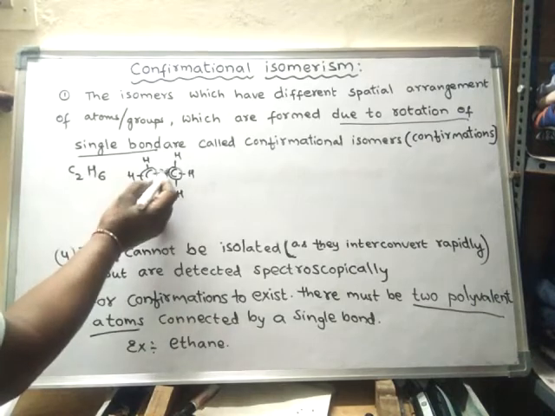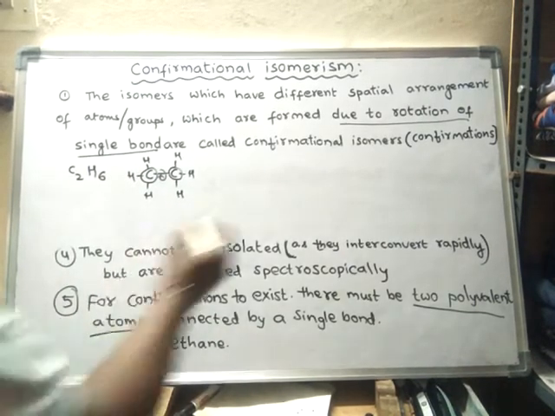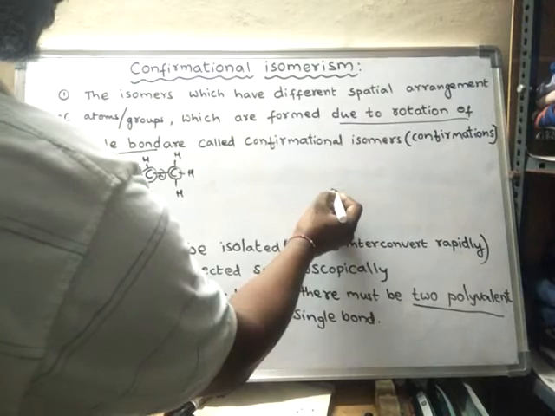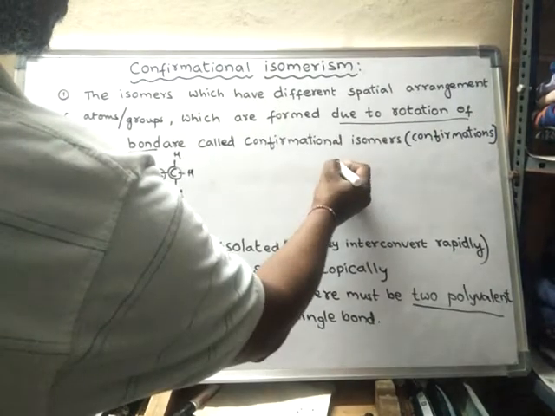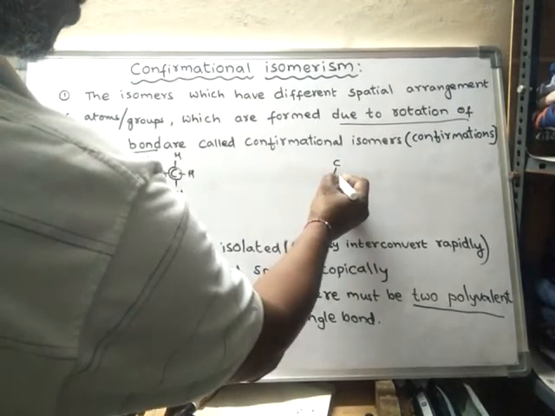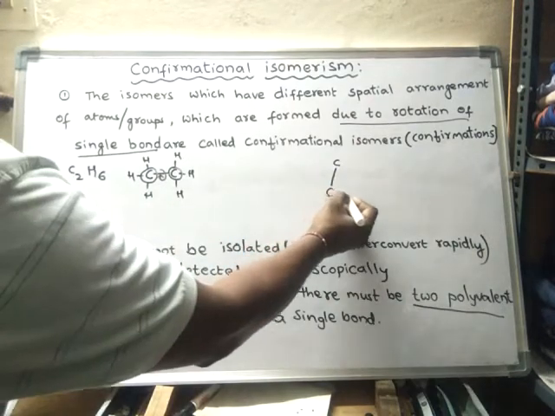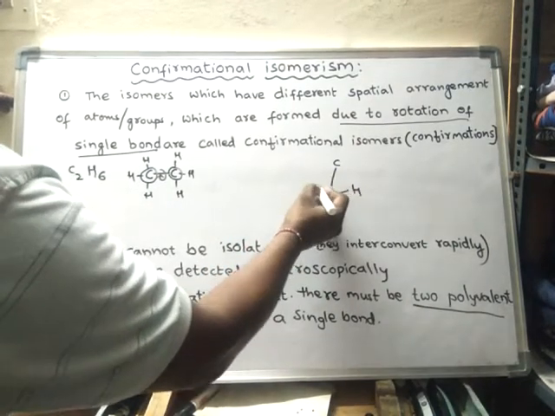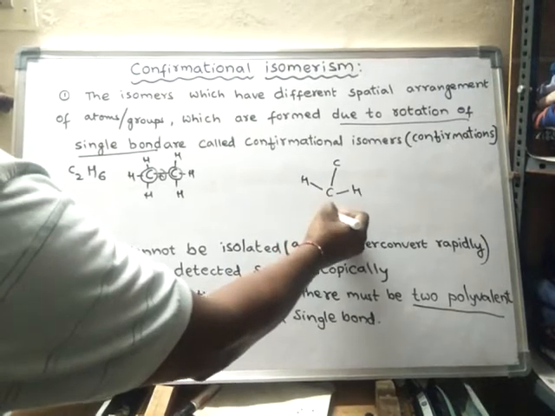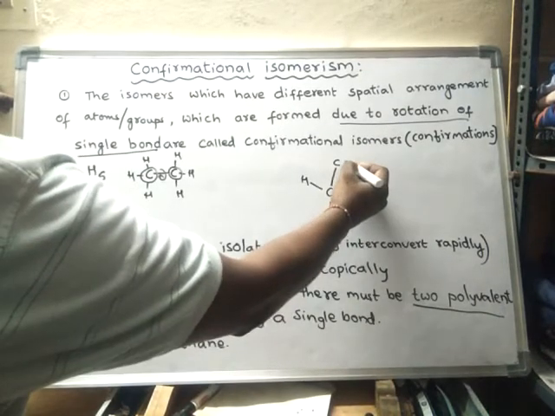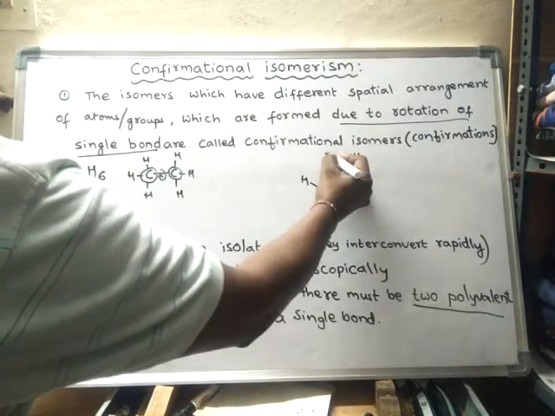So when this bond is rotated, what happens? For example, let us assume this is the first carbon and this is the second carbon, and between these two carbons there is a bond. On the first carbon the 3 hydrogens are arranged like this, and on the second carbon also the 3 hydrogens are arranged like this.